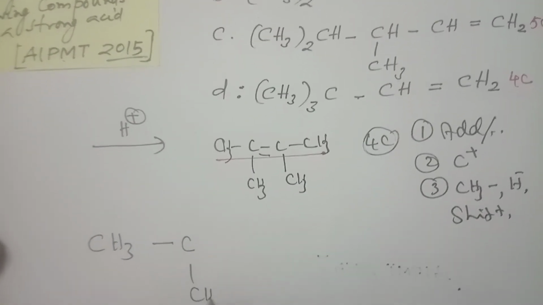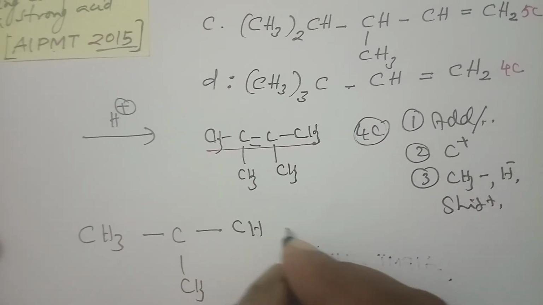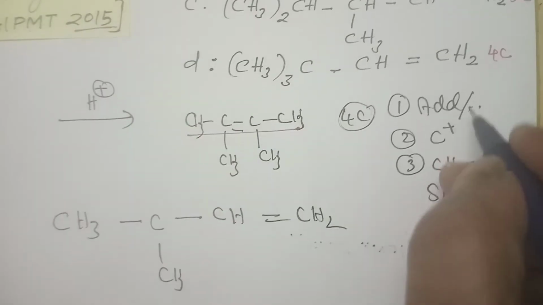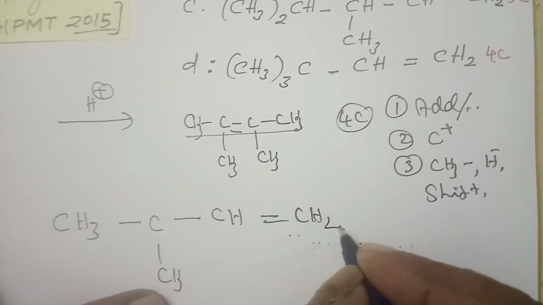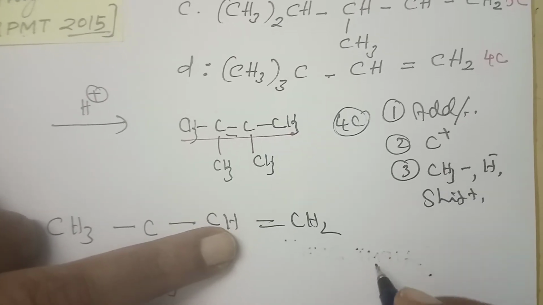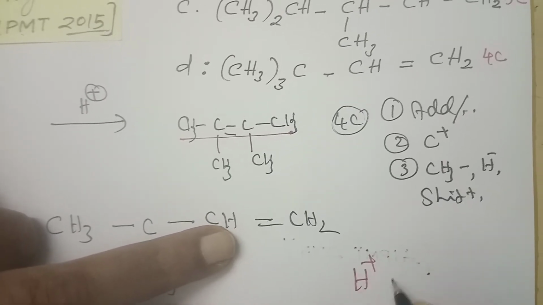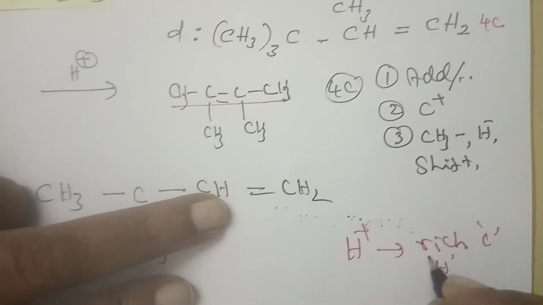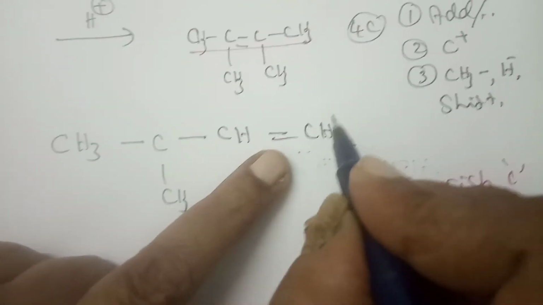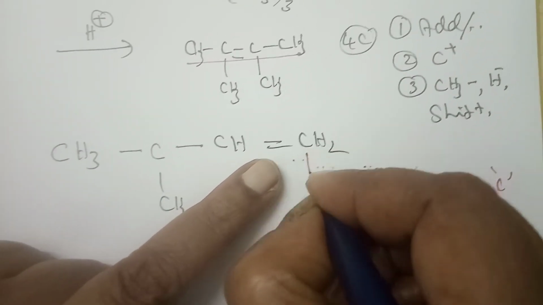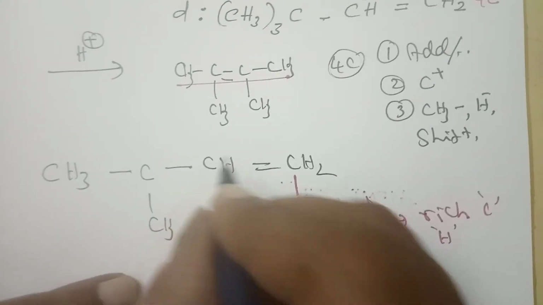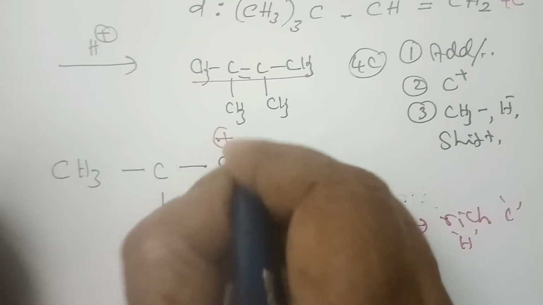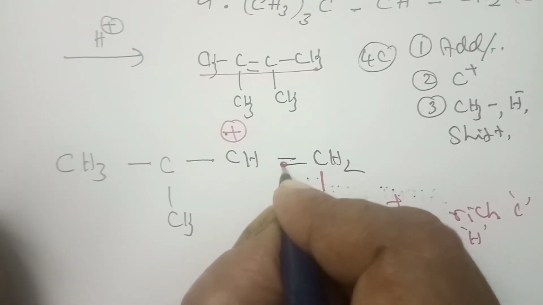CH3, C, CH3, single bond, CH, double bond. This is what you write first. Then the first step is addition of hydrogen. Hydrogen is added to the carbon that is richer in hydrogen, the carbon with more hydrogens. Here this is the rich carbon, so I am putting the hydrogen. On the other carbon atom there is formation of a carbocation, and the double bond becomes a single bond.